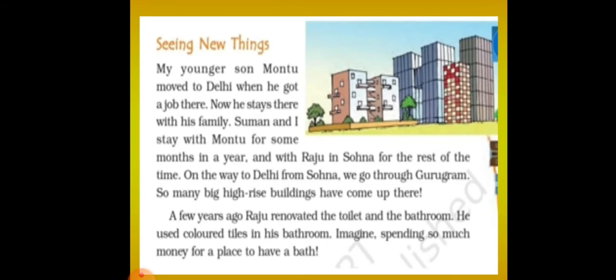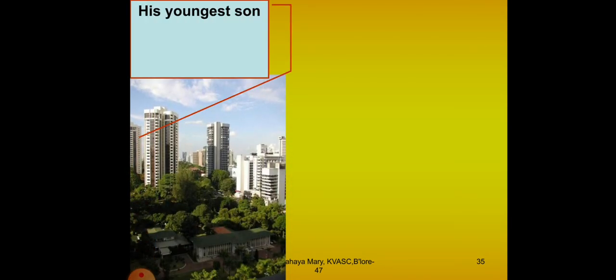For some days they were living with the second son, Montu, and with Raju in Sona for the rest of the time. So for some days they were going to second son Montu's house, and for some days Chetan Das was living along with Raju in the place called Sona. Okay. On the way to Delhi from Sona, we go through Gurugram. So many big high-rise buildings have come up there a few years ago. So you can see here the high-rise building.